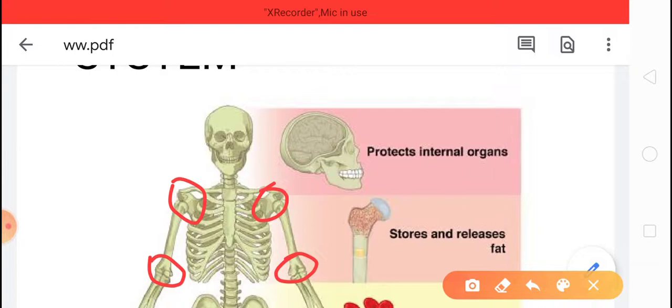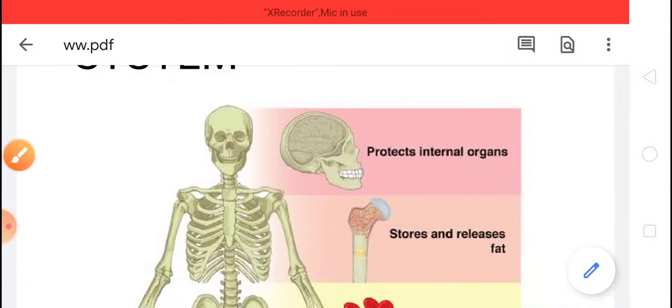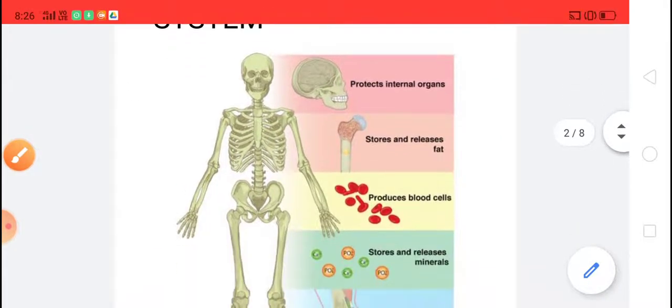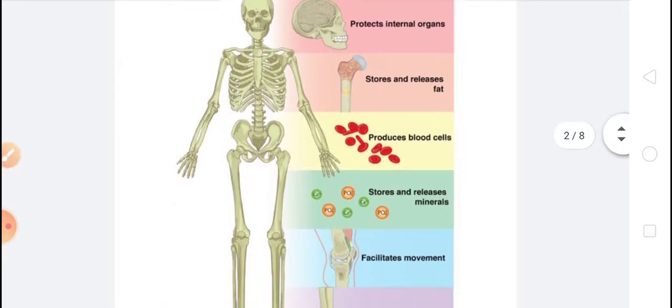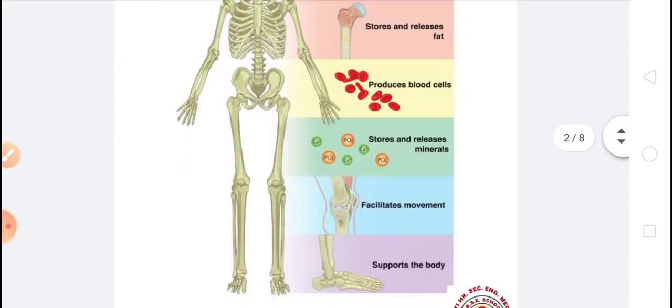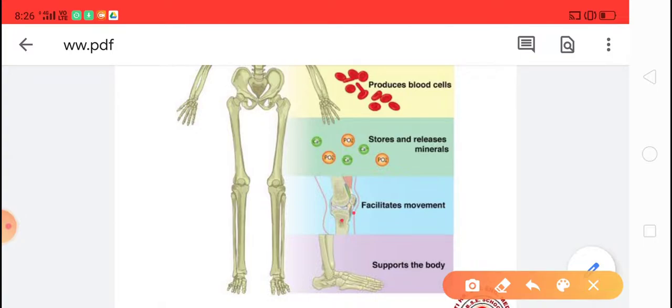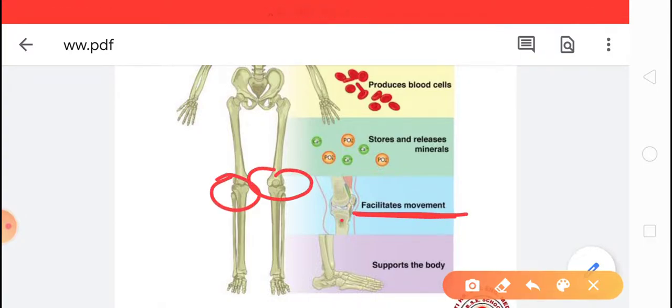Okay, joints are where a bone is joined to another bone. A single unjoined bone cannot move, but because of the joint present between two bones, the movement of the body is possible. Okay, and it makes blood cells too.